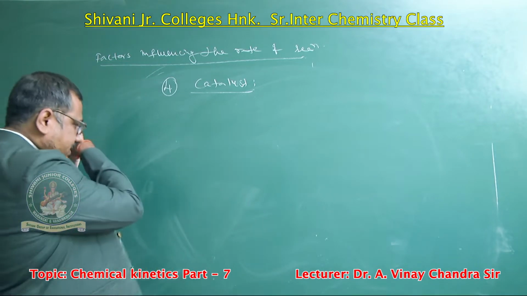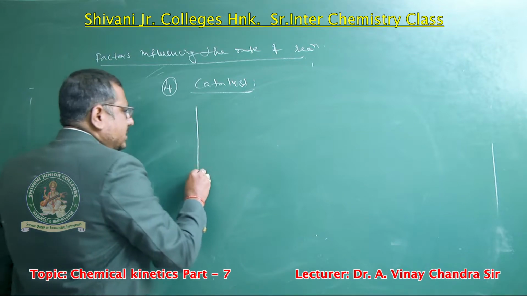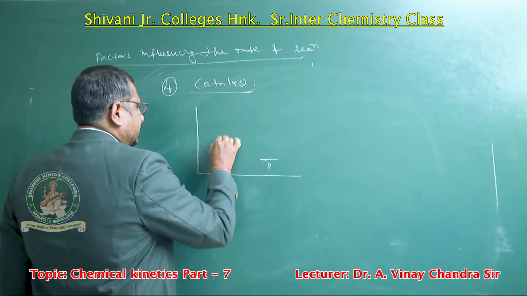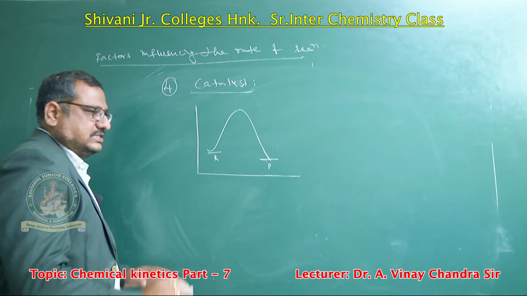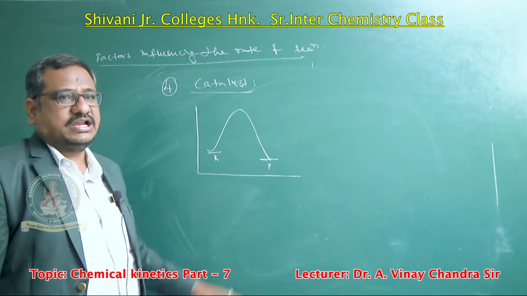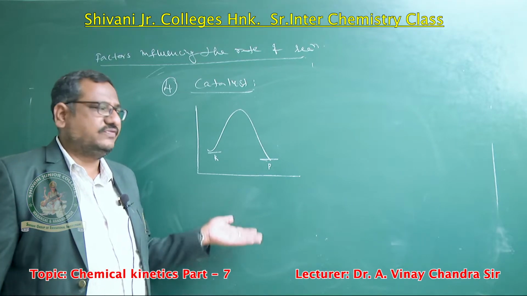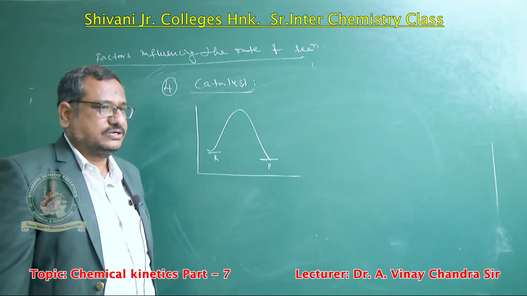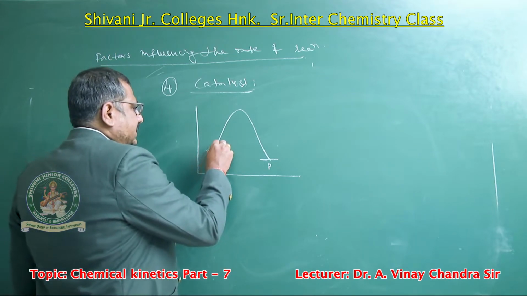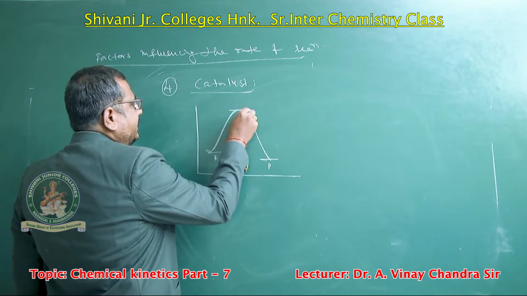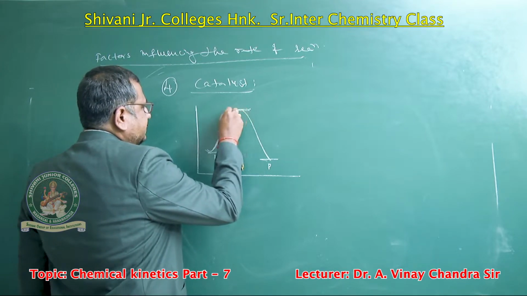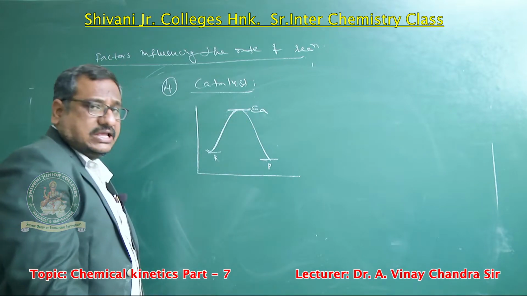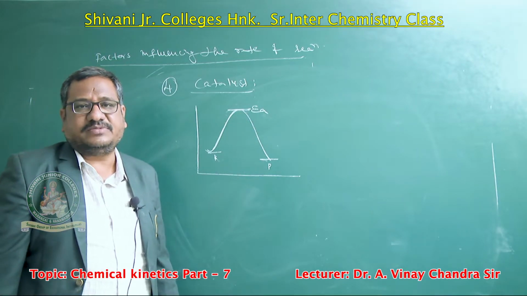If you observe here, in every reaction the reactants are converting into product. This is the reaction coordinate, concentration versus time. When reactants are converting into product, every reaction has one barrier present. This barrier is known as the activation energy, and the activation energy is represented as Ea.